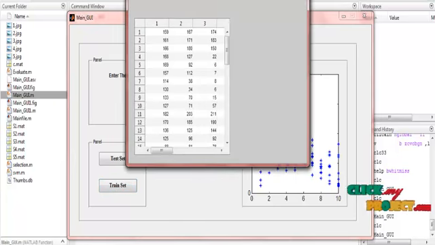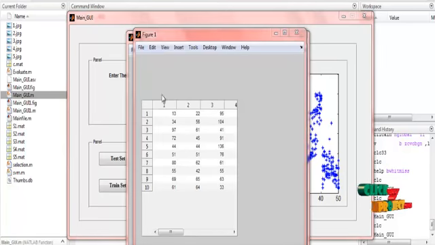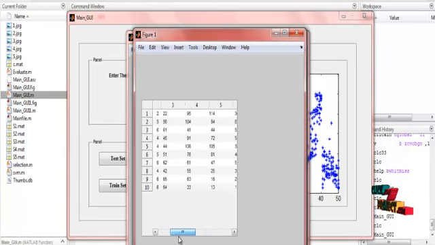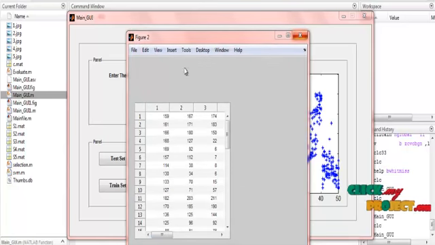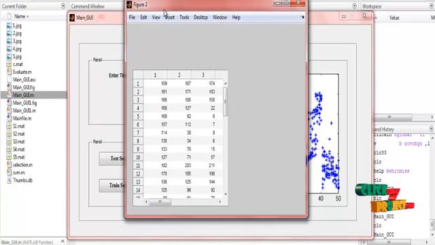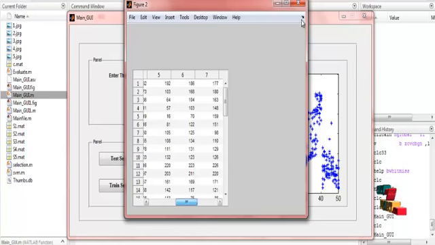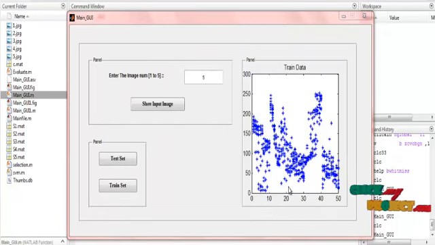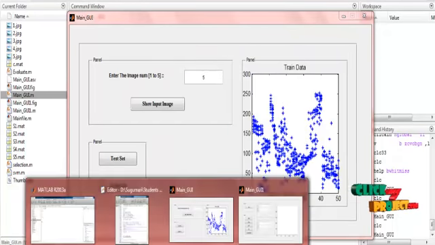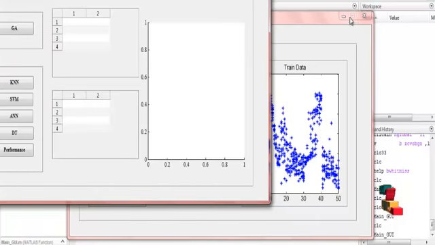So these are the training values, and these are the test set values. Test set values are displayed, and these are the train set values. Whatever the train set values may be, they are displayed. So these are the training data of the process. Again, the next figure is shown. So this is the next GUI.